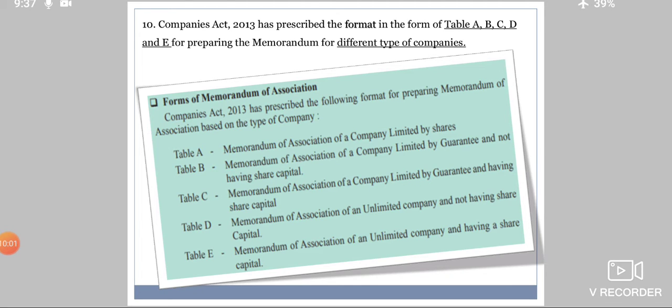Now these tables are there for different types of companies. Now see, table A, memorandum of association of a company limited by shares. Table B, memorandum of association of a company limited by guarantee. So there are different types of companies, and accordingly the company is supposed to prepare its memorandum of association.